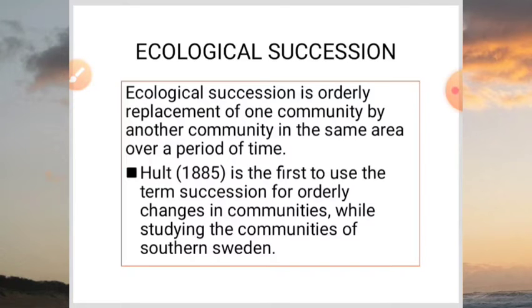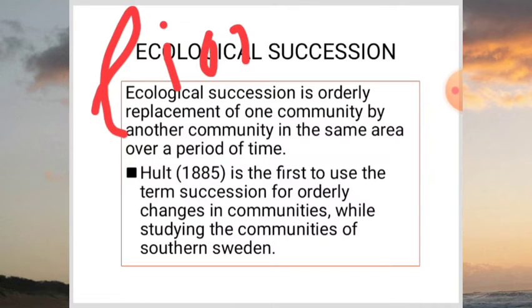This community is a group of species of plants and animals. So one community is being replaced by another community till we reach a climax community, and this climax community is in equilibrium with climate, with environmental conditions. So we can say ecological succession is orderly replacement of one community by another community in the same area over a period of time.